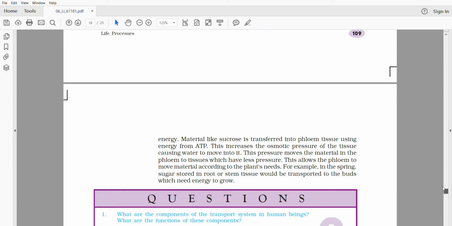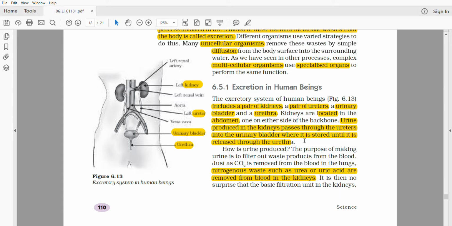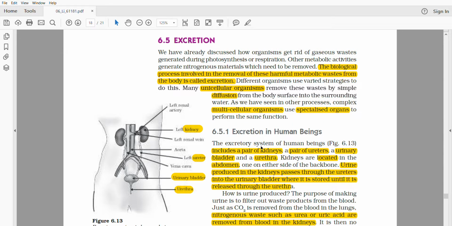So nitrogenous waste such as urea is produced as a result of digestion of proteins. Urea, or also uric acid, is removed by our body with the help of the kidneys. Let's see how the kidneys do that.